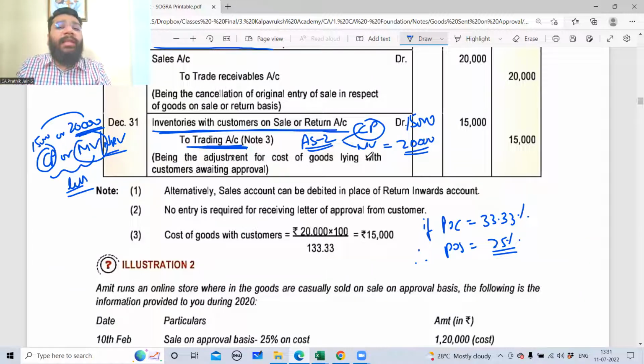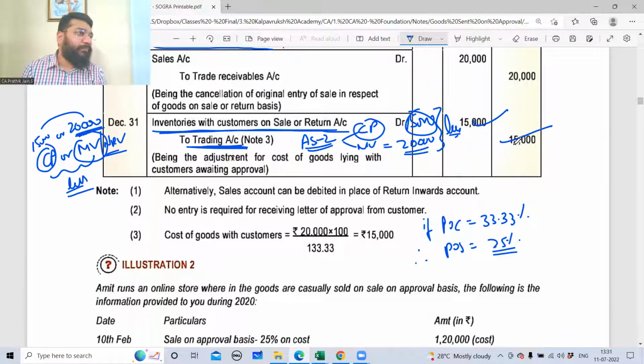My market value or the net realizable value, NRV, is 20,000. In this, what is less? 15,000. So we record inventory at the cost price here. You may ask a question, sir, can NRV or market value go less than cost price? Yes. What situation? Why? I'll be discussing everything in the inventory topic.